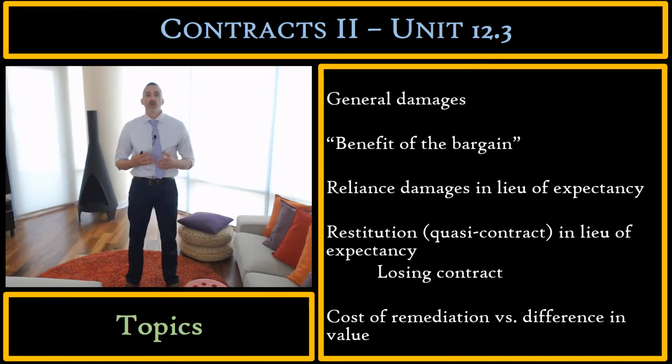expectancy. So we'll talk about when we use reliance damages instead of the expectancy damages. We'll talk about when we might use restitution instead of the general damages, or instead of the expectancy under the general damages. And we'll talk about how restitution works with the losing contract. And then we're going to talk about the cost of remediation as a measure of general damages versus the difference in market value, which is also a measure of general damages.